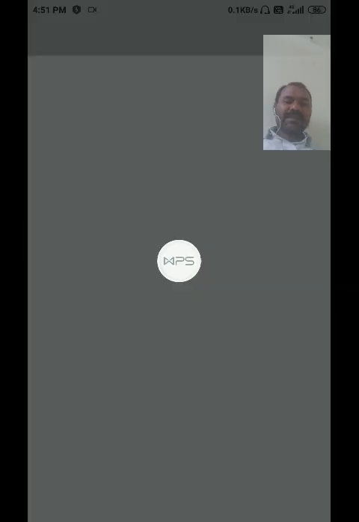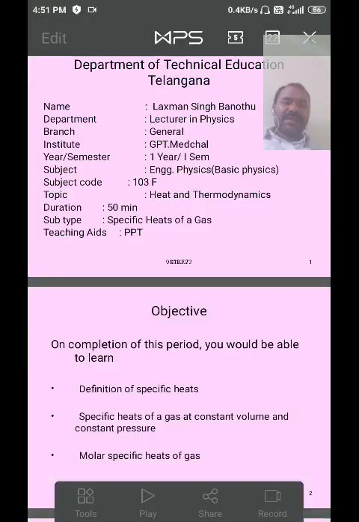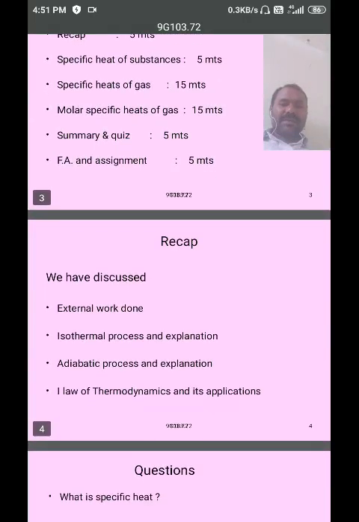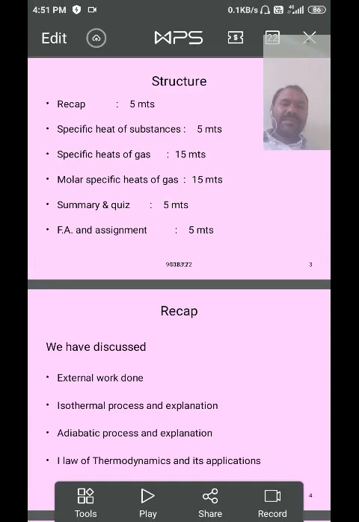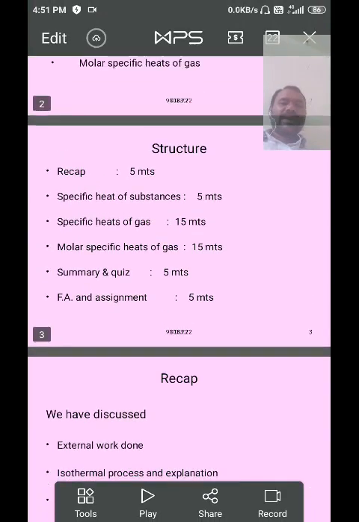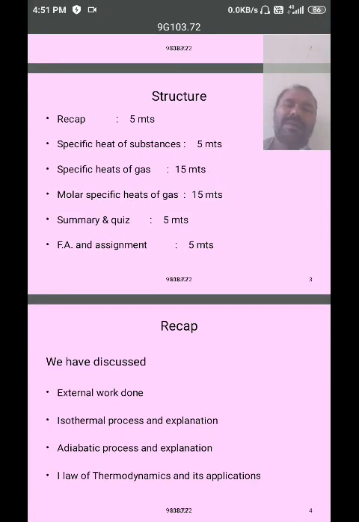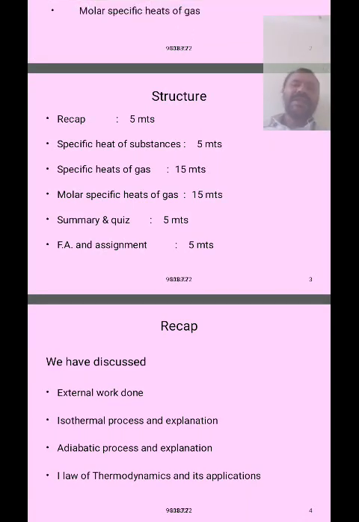If the gas is expanded isothermally, the piston moves outside the system along the direction of pressure.